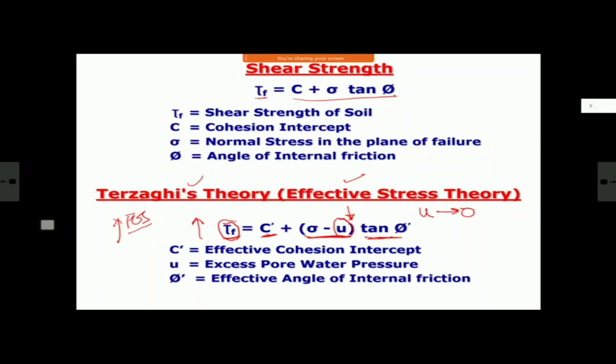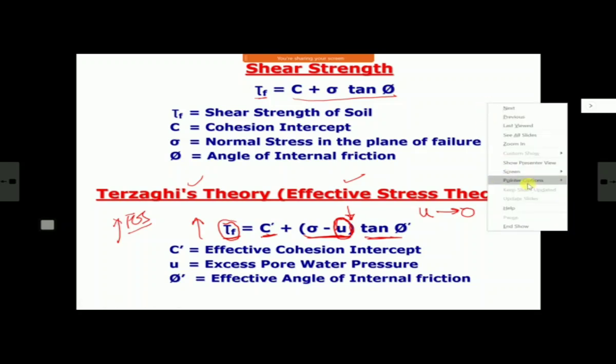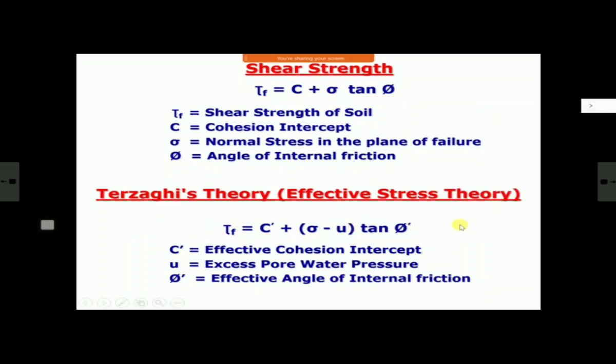Therefore, as I told you previously also and now also, in case of construction of an embankment on soft soils, the most critical stage is immediately after construction, what is known as the end of construction stage. Immediately after construction is over, that is the time when your U is maximum, and that is the time when your factor of safety is minimum. As your U goes down with consolidation, your factor of safety will improve. This is the basic principle which we must remember while working with soft soils: that the most critical stage is the end of construction stage.